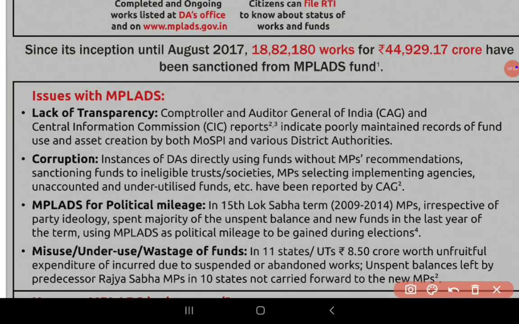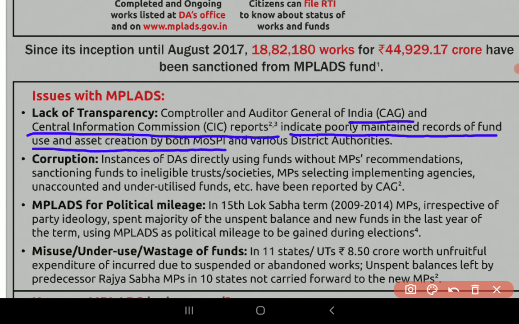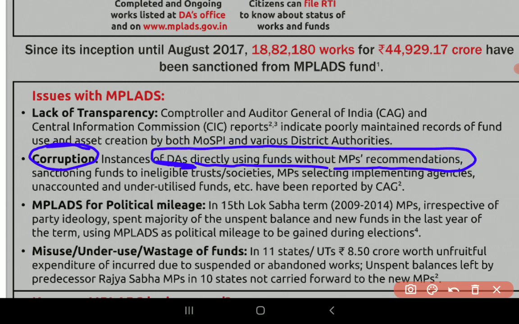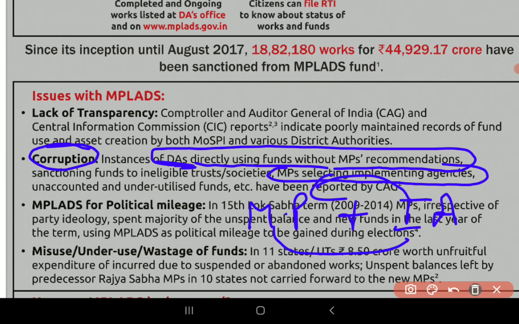What are the limitations? What are the issues related to MPLADS? The lack of transparency. See, the CAG reports and Central Information Commission reports indicate poorly maintained records of funds use and assets creation by both the Ministry of Statistics and Programme Implementation and various district authorities. Also, there is a lot of corruption. See, there are instances of district authorities directly using funds without the MP's permission, and sometimes the MPs themselves are selecting implementing agencies. So these MPs are tying up with implementing agencies and getting kickbacks. Some kind of corruption is taking place.